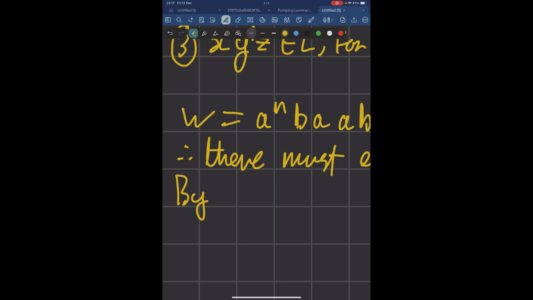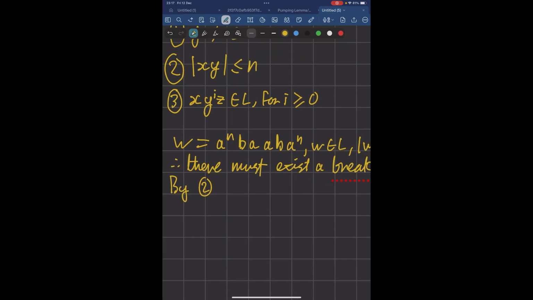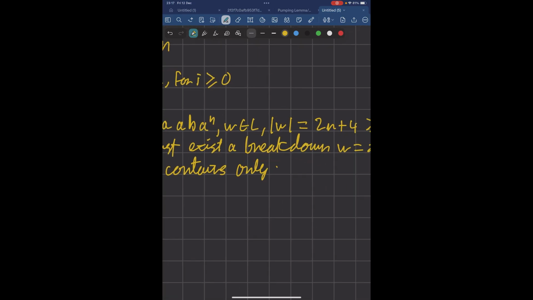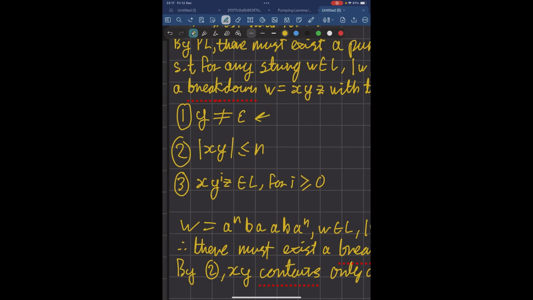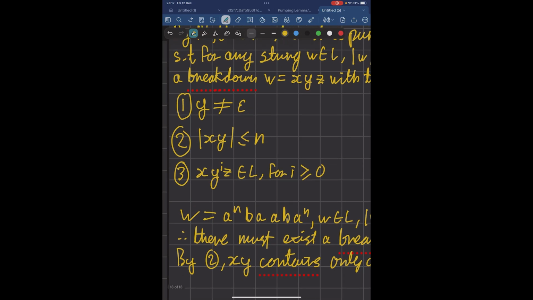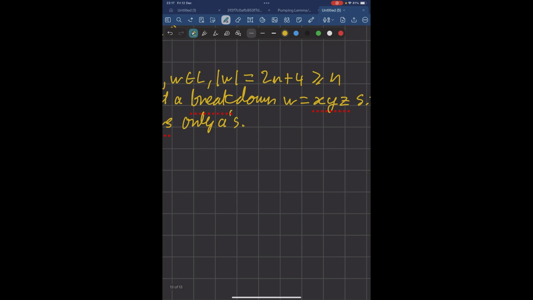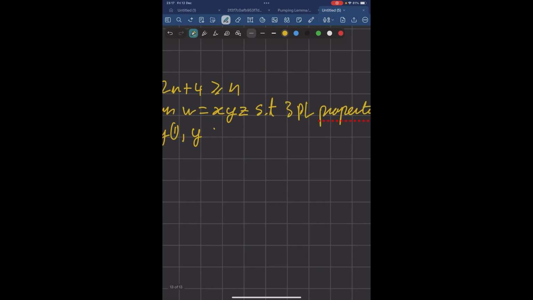So, by property 2, xy contains only a's. Then, by property 1, y is not empty, so it also has to have at least one a. So, by property 1, y contains at least one a.